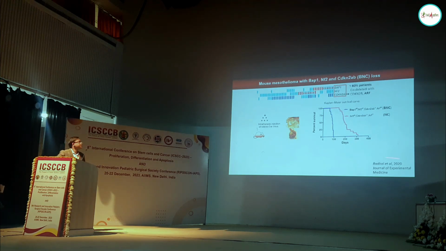How do we do this? First, we use a technology called Cre-lox technology. Those who work on genetically engineered mouse models know this one. You put lox sites around these genes, BAP1, NF2, or CDKN2, for example.